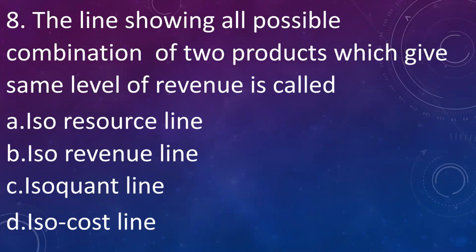And the line showing all possible combinations of two products which will give the same level of revenue is called: A. Iso-resource line, B. Iso-revenue line, C. Isoquant line, D. Isocost line. Answer is iso-revenue because here the same level of revenue is there. So it is iso-revenue line.